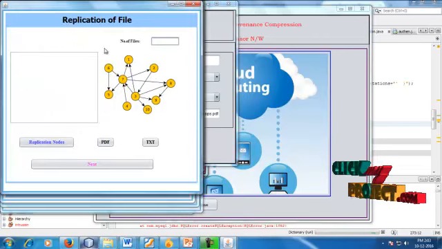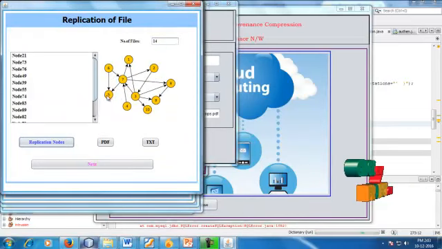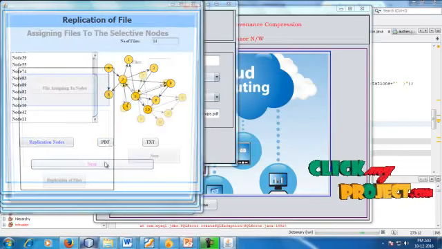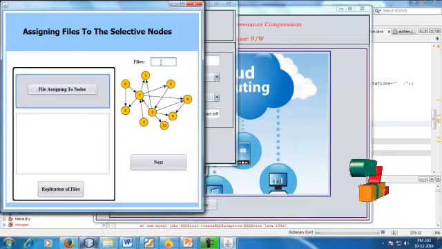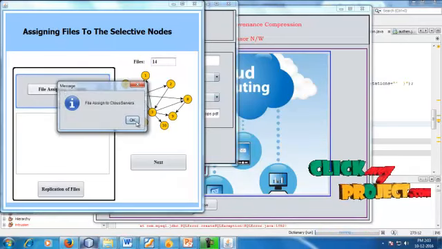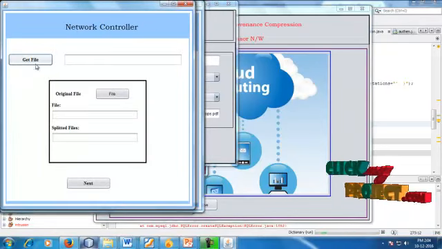So go for file transferring. The number of files is 14. The replicated nodes, the data will be replicated. So go for PDF, the next. So the 14 files are assigned to the nodes. So the files are assigned to the cloud servers. The replication. So next step.